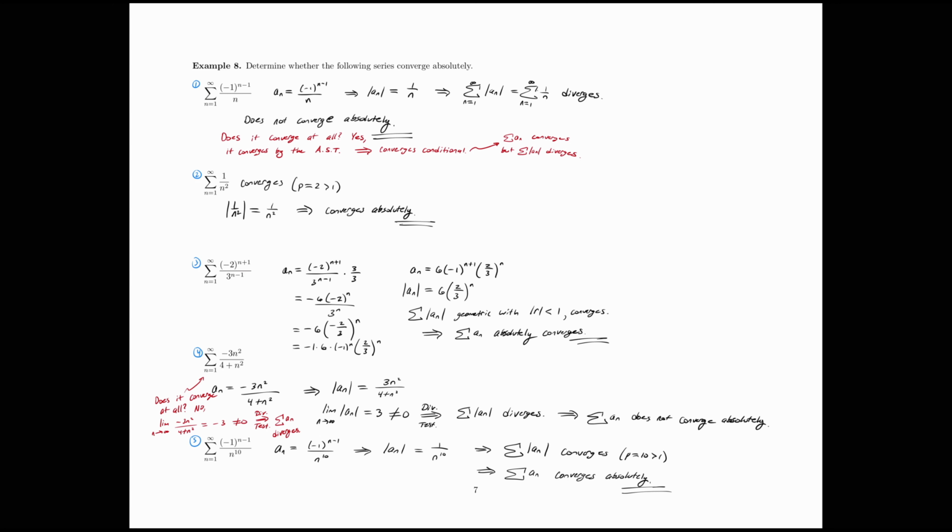All right, number 5. We found that this series converged absolutely. So if it converges absolutely, there's nothing else to check. It's only when it doesn't converge absolutely that we had to do more work. Does it just diverge, or does it converge conditionally? So those are the main things to know about absolute and conditional convergence.